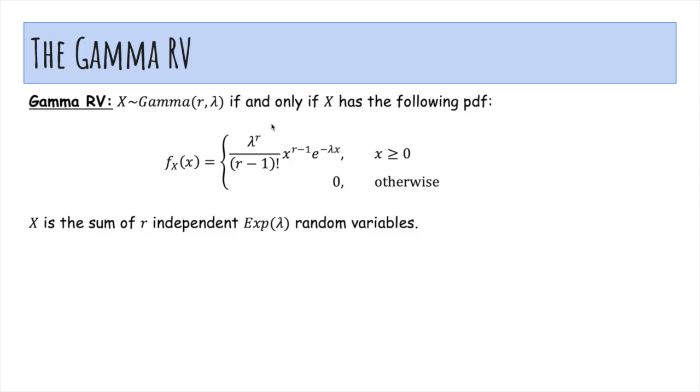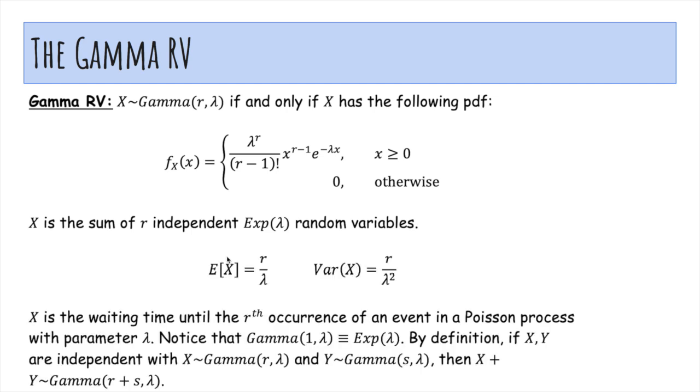Now we'll talk about the gamma random variable. So we'll say X is gamma with parameters r and lambda if it has the following PDF. Don't worry about this PDF, but we care about what it represents. X is gamma(r, lambda) if it's the sum of r independent exponential(lambda) random variables. So gamma is to exponential as negative binomial is to geometric. So it's the waiting time until the rth event, not just the first event. And so you can write it as a sum of independent exponential or geometric random variables.